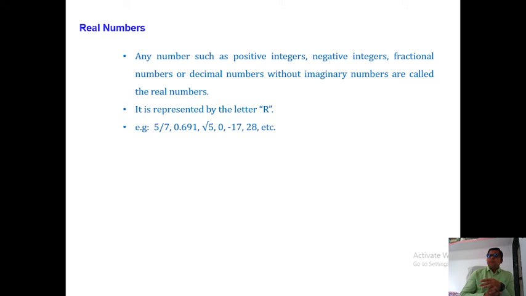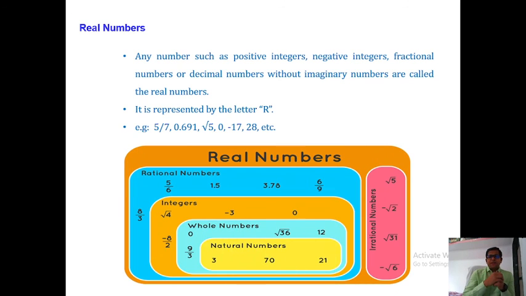You can simply say whole numbers and natural numbers. So all are called real numbers. Let's see the real number diagram. In this diagram you can see that natural numbers are present here, 3, 70, 21. Natural numbers will be 1, 2, and so on. Whole numbers: the only change is that 0 will be present.